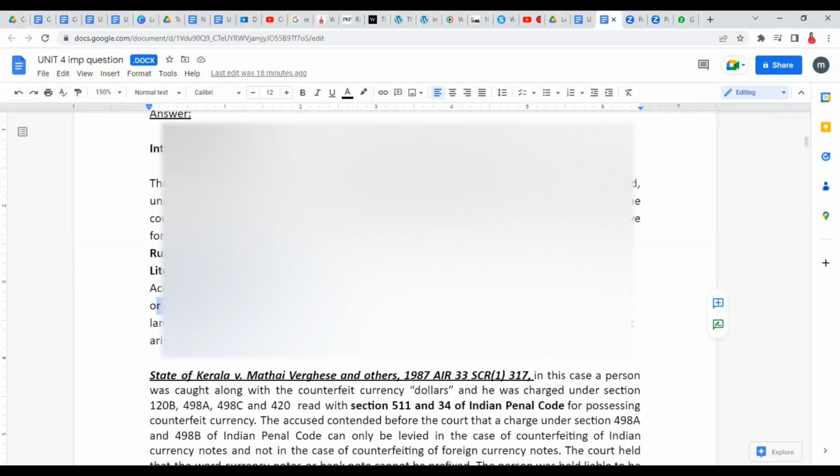According to this rule, the only duty of the court is to give effect to the language of the statute. What is written in the statute, we just need to understand the meaning of the provision. By giving meaning to the words, we try to derive a meaning. It is not the business of the court to look into the consequences which might arise. What will happen if we understand it in this certain way? The court should not be concerned with that, but should rather focus on the literal or grammatical meaning. What a certain word actually means, that should be applied, and the case needs to be decided accordingly.